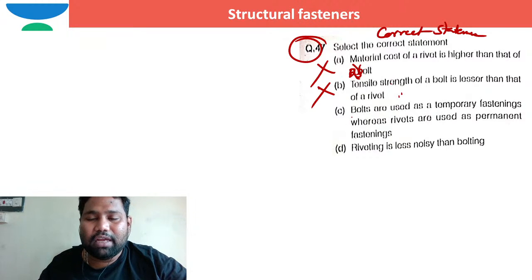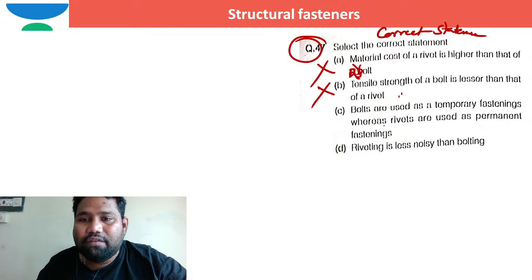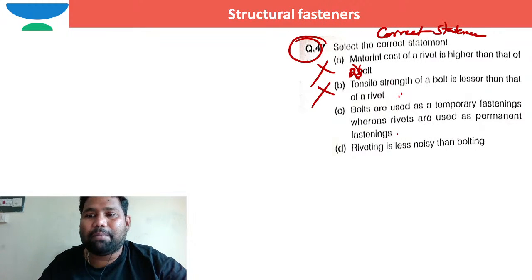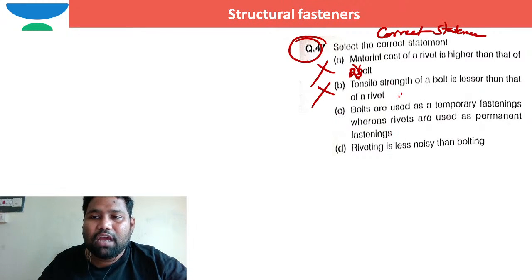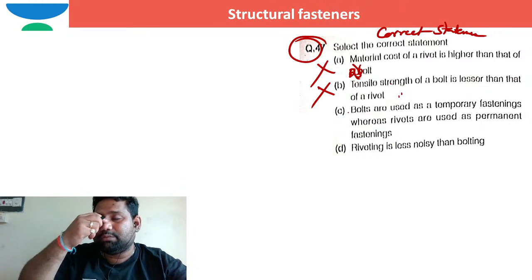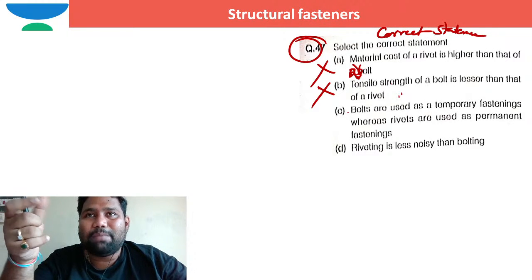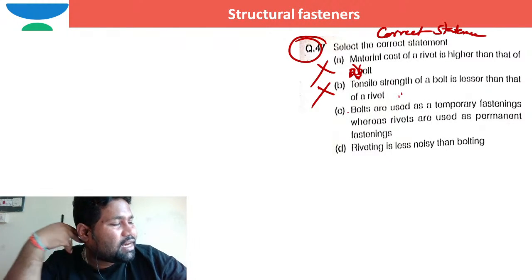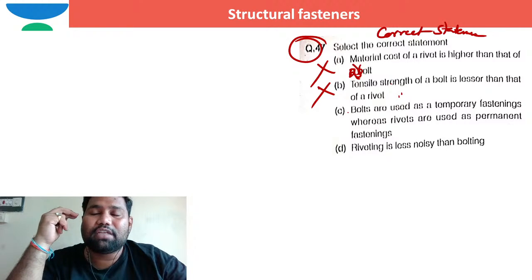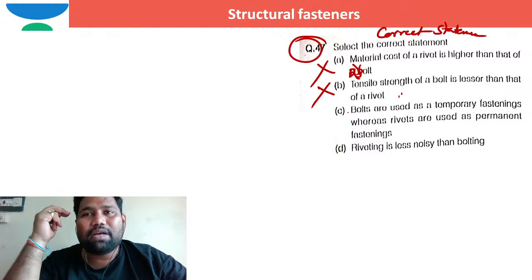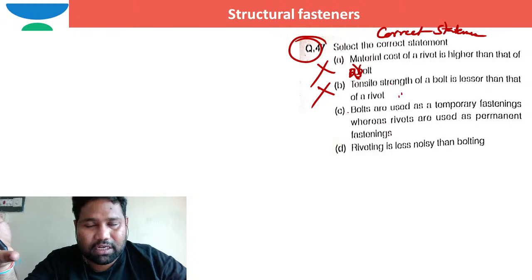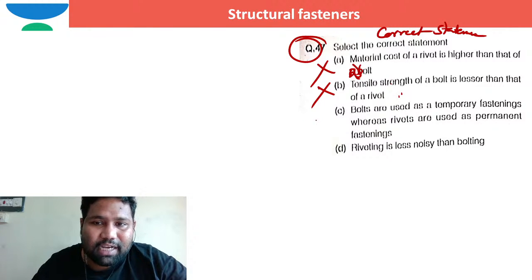Now coming to the next one: bolts are used as temporary fastening, whereas rivets are used for permanent fastening. Yes, this is correct. We generally go for bolted connections when I want to dismantle the erection. Whereas if I want a permanent structure, I will go for riveted connection. So this is definitely the correct one.